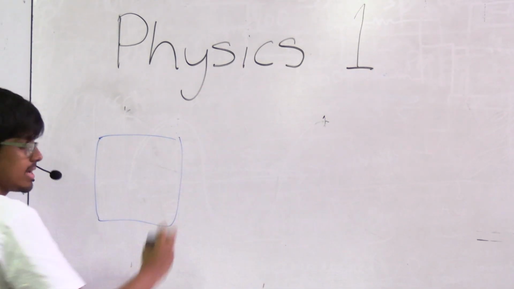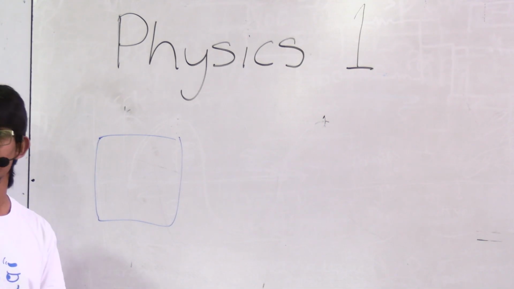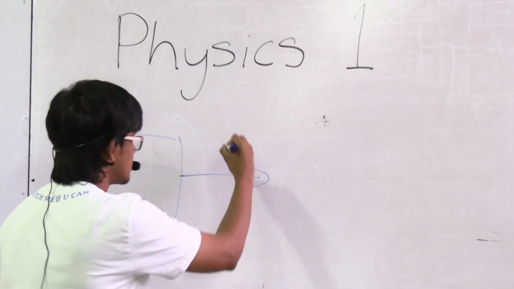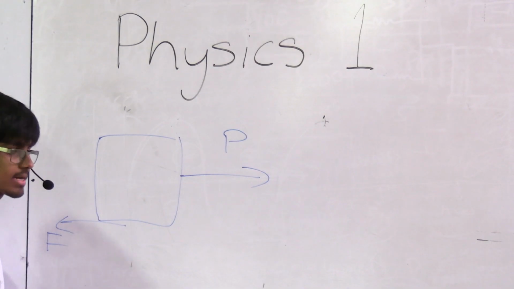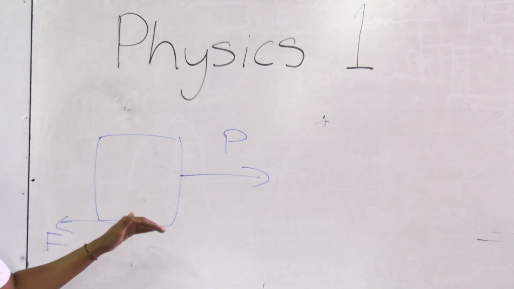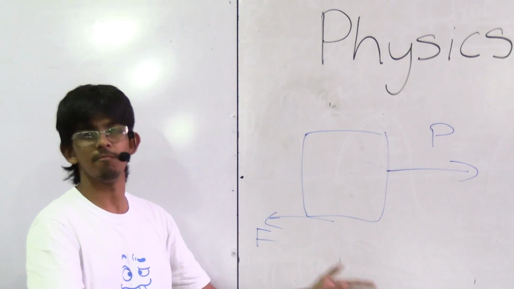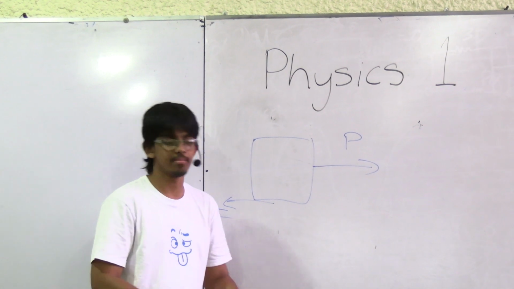So basically, there's a block, right? And this block is being pushed by a force P, and there's a frictional force F acting here. Okay, so what exactly does this mean? Just imagine that there's a massive block here. It's like a massive metal block. It's really heavy, or think of a wooden crate or just something heavy, right?